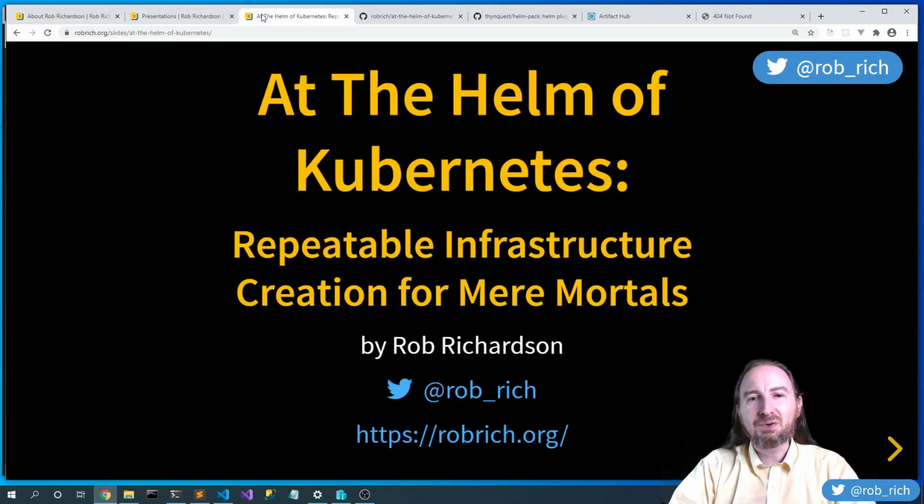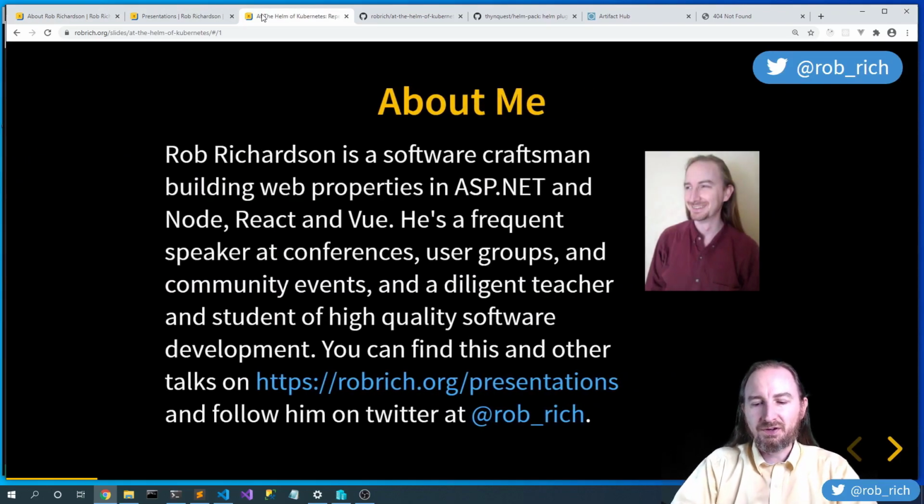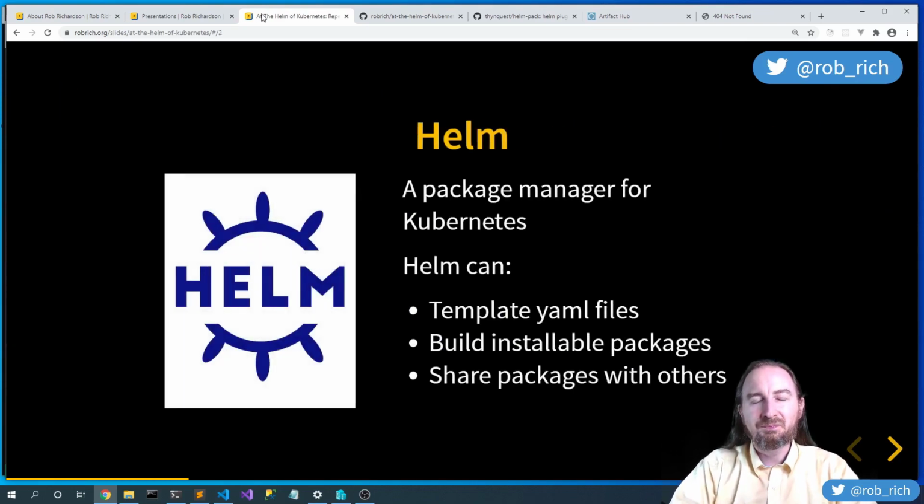Let's dig into Helm and Kubernetes. So we talked about this guy, Helm. Helm is a package manager for Kubernetes. It allows us to build template YAML files, build packages that we can install, and share these packages with others.